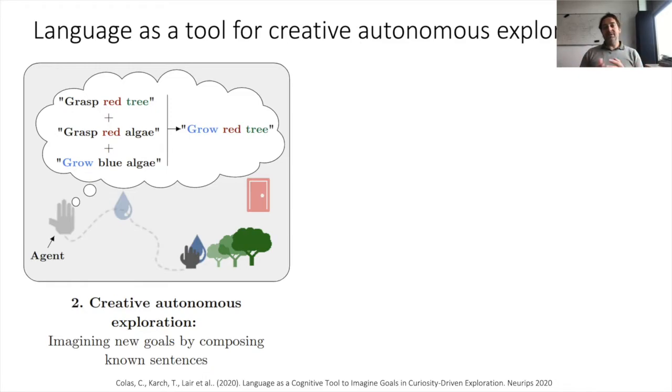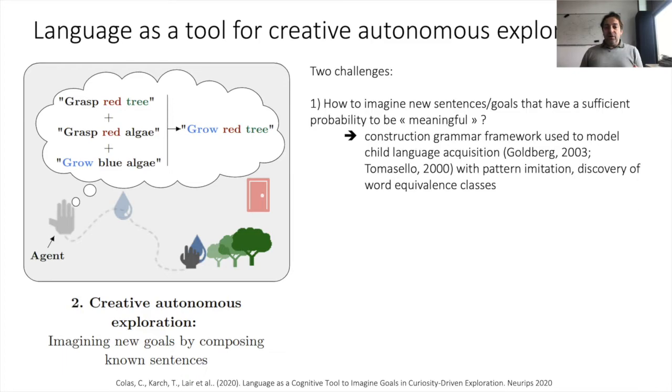And now comes the most interesting part. After the first phase, there is an autonomous exploration phase in which the social peer does not speak anymore. Here the agent continues to sample goals as sentences already uttered by the social peer and training on them. But most importantly, the agent also invents new out-of-distribution goals by recombining words to form new sentences, modeling their meaning using the learned goal achievement function, and using this internal reward function to train the policy to achieve good out-of-distribution goals. But for this general idea to work, there are two big challenges.